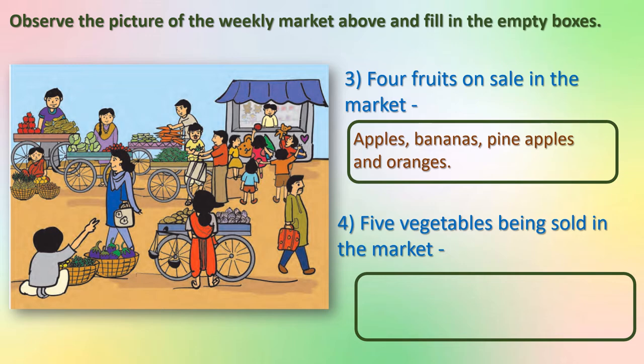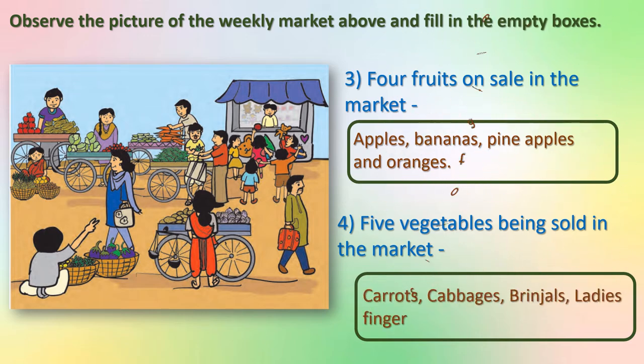Okay, next: 5 vegetables being sold in the market. See the vegetables. So many vegetables we can see here: potatoes, onions, lady's finger, carrots, cucumbers and cabbage, brinjal. Right? Let us write some from these: carrots, cabbages, brinjals, lady's fingers, potatoes and onions.